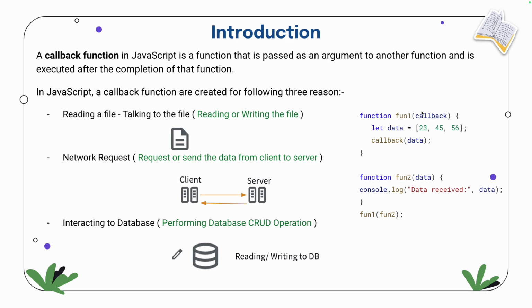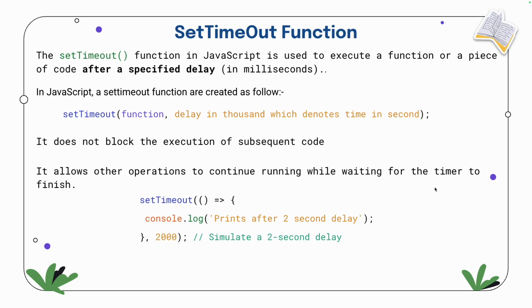It means once the main function's task is completed, it has to send some response. So whatever code is in this callback function is basically saying, okay, I have received the data. It is telling that function one has completed its task and I have got the data from function one. So now it will return the data received and the data. Now it might feel confusing, but slowly you will get to know what I'm trying to say. Okay, so let's go for the next.